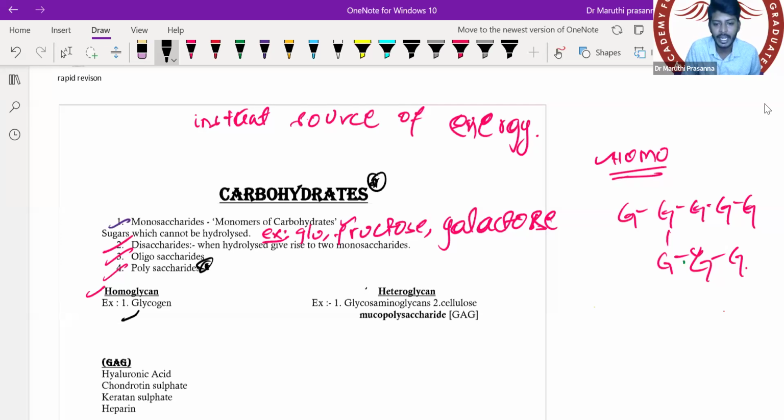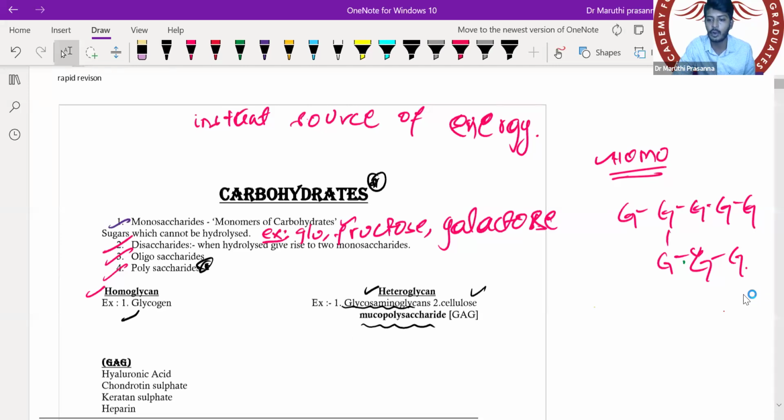Then we have heteroglycan. Heteroglycan is nothing but it is made out of different monosaccharides. It's not the same monosaccharide, so we will call it a heteroglycan. We have classic examples: one is glycosaminoglycan and another one is cellulose. Glycosaminoglycan is also called mucopolysaccharide, which is also called GAG. GAG stands for glycosaminoglycan.